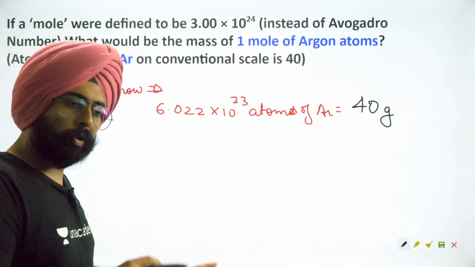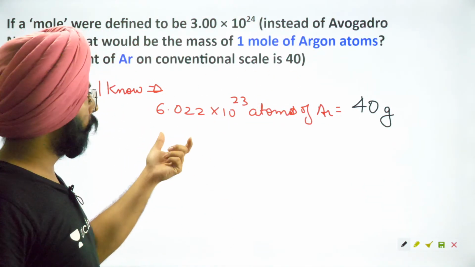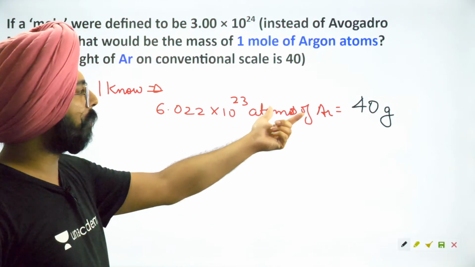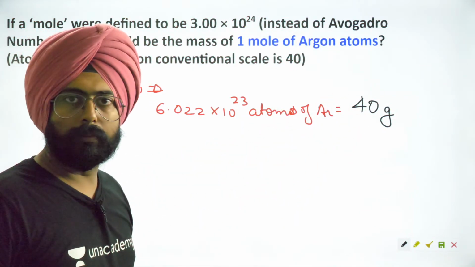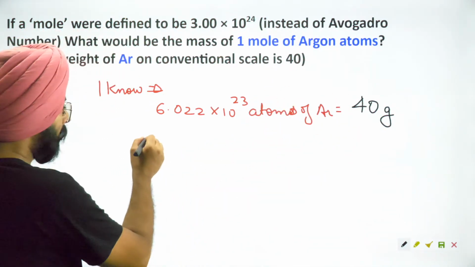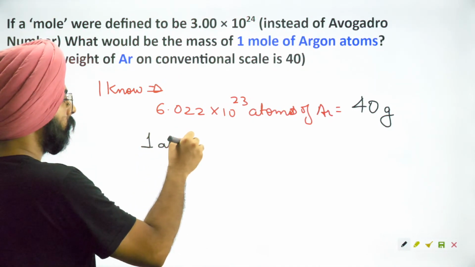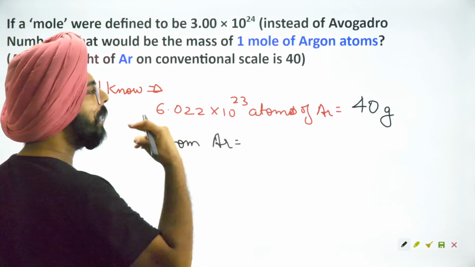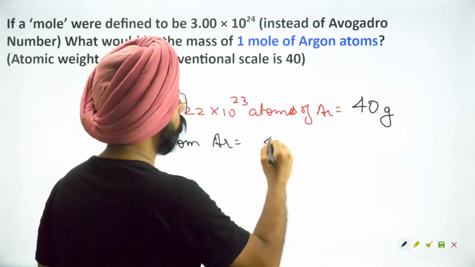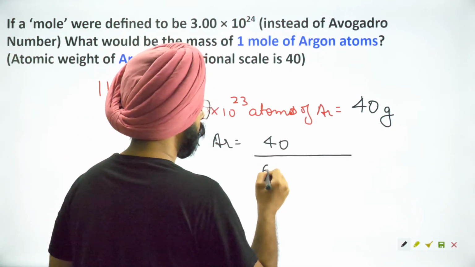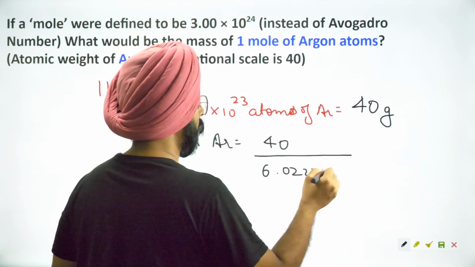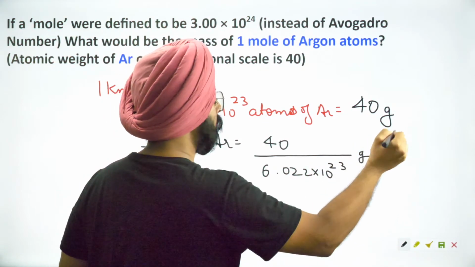This is something that we already have in nature. So, what's the weight of one atom of argon? One atom of argon weighs 40 divided by 6.022 into 10 to the power 23 grams.